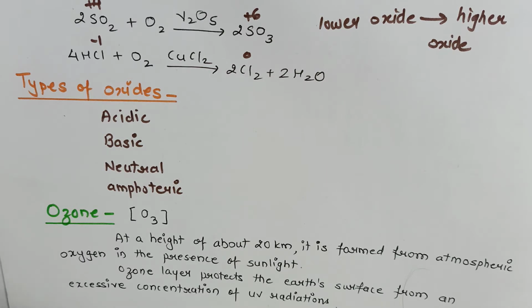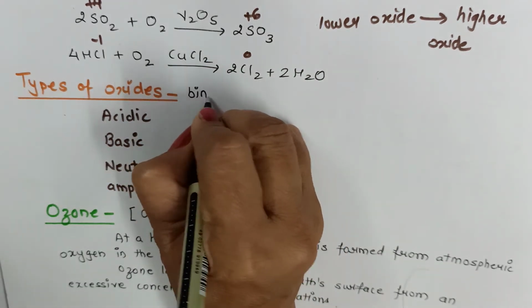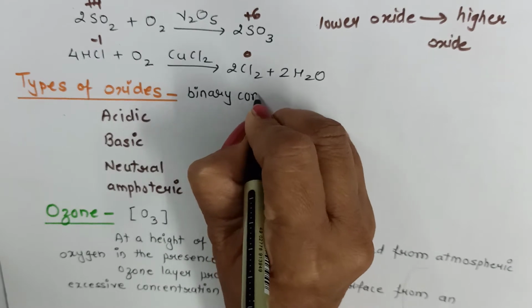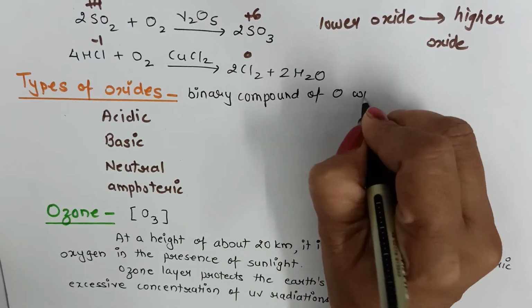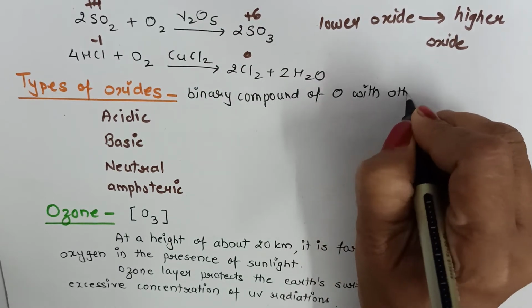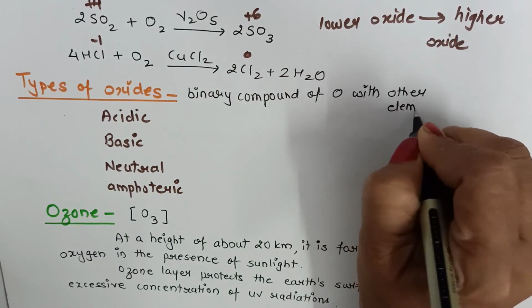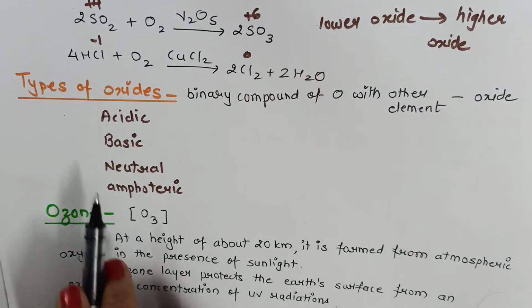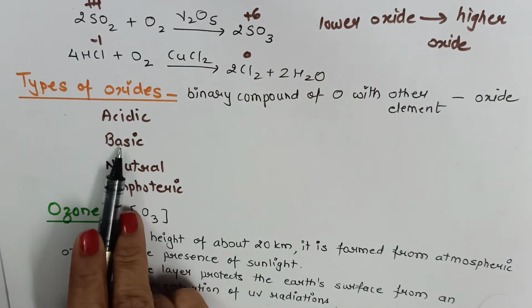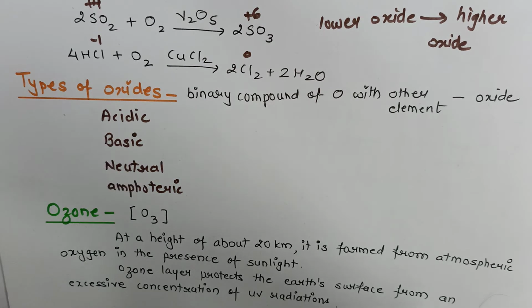How can we define oxide? A binary compound of oxygen with other element, that is what we call an oxide. Now we have four types of oxide: acidic, basic, neutral and amphoteric.